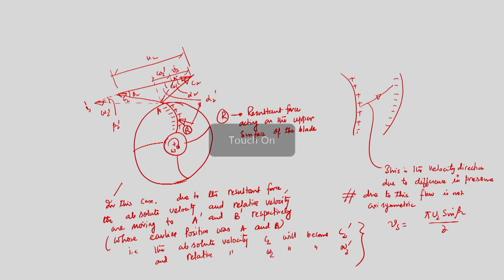So if I go to next slide, we have seen that the main mechanism of having this undesirable phenomenon slip, which always reduces the head of the pump, is only because of non-uniform velocity distribution. We have tried to quantify it using Stodola's model, which predicted the existence of relative eddy between two adjacent blades.